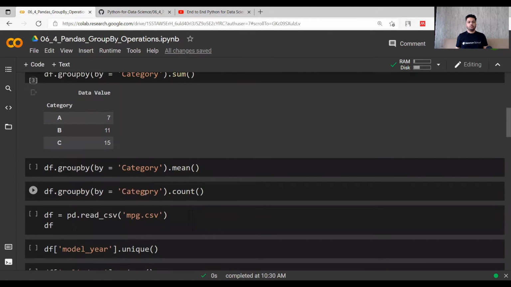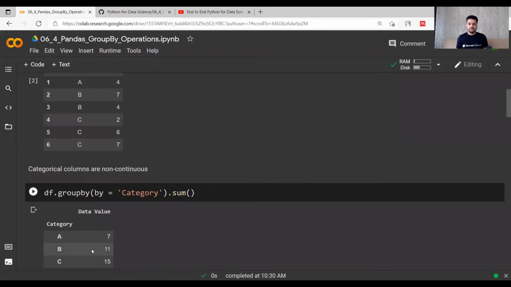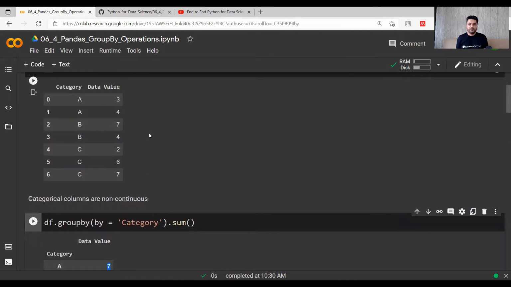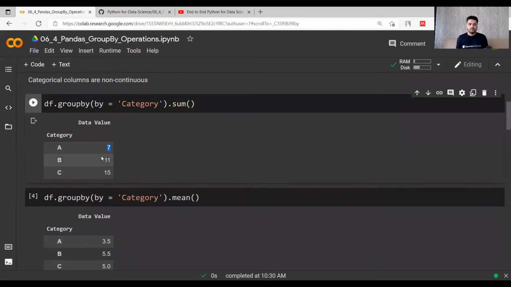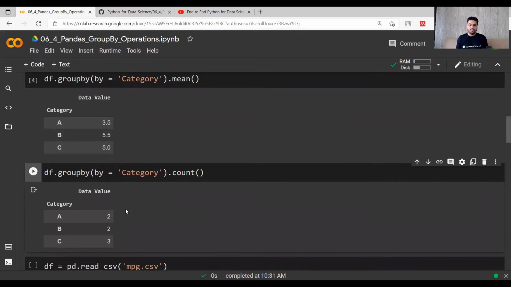So if you do df.groupby category dot mean, you will be actually doing the mean of all the categories. Because there were 2 things in A, 7 by 2 is 3.5, B were also 2, and C were 3. So 11 by 2 is 5.5, 15 by 3 is 5. So these are the 3 values that are here as the mean values. So you can also get the counts. Now you already know that A is twice, B is twice, and C is thrice, so the counts are also available to us.